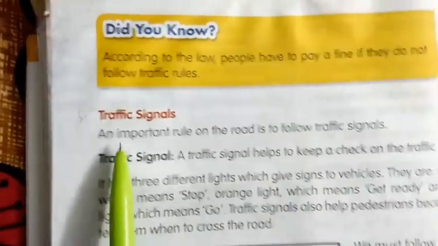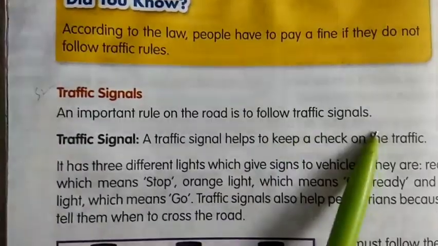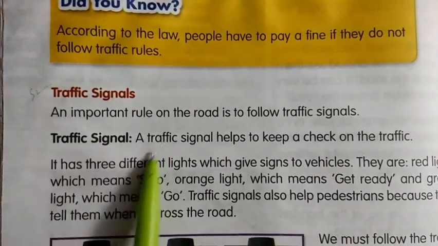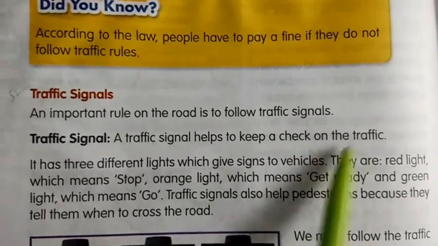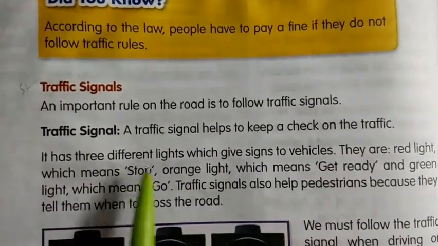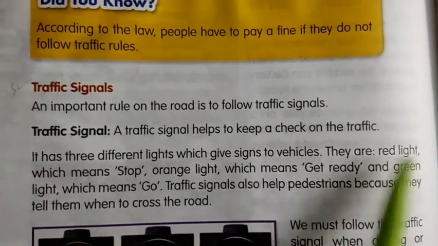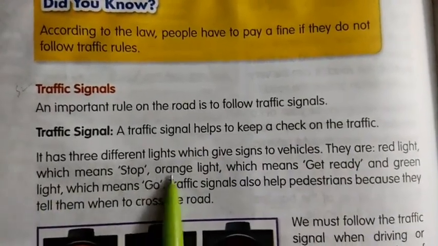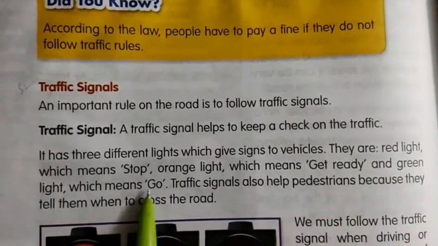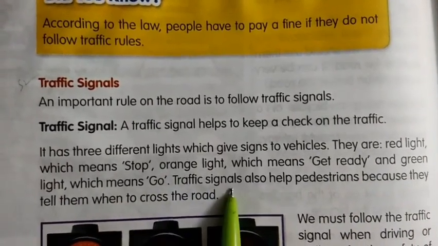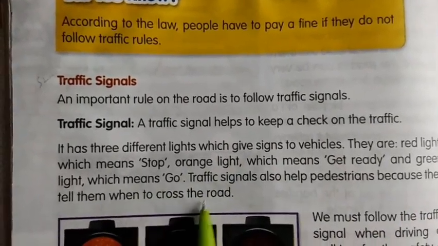Traffic signals. An important rule on the road is to follow traffic signals. A traffic signal helps to keep a check on the traffic. It has three different lights which give signs to vehicles. They are red light, which means stop, orange light, which means get ready, and green light, which means go. Traffic signals also help pedestrians because they tell them when to cross the road.